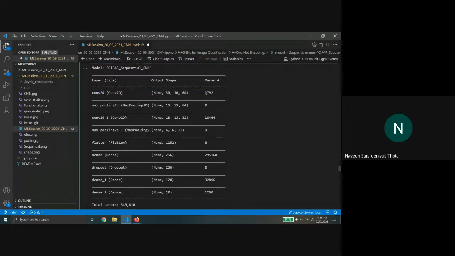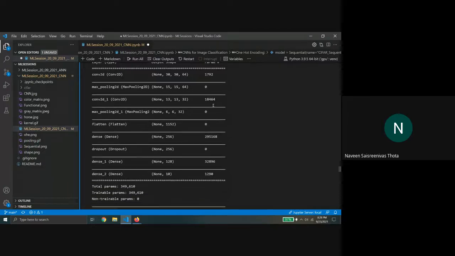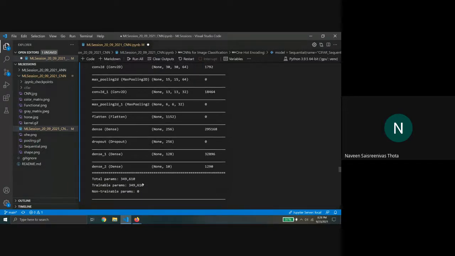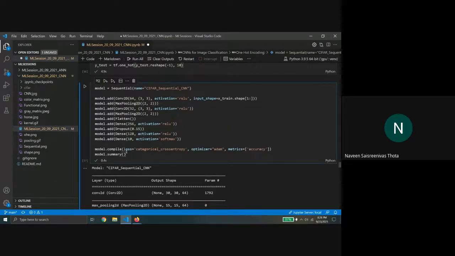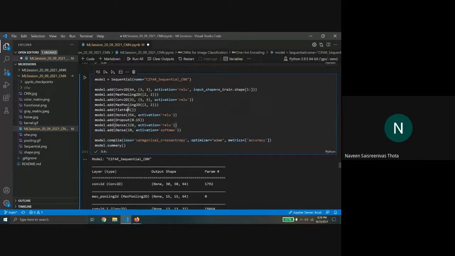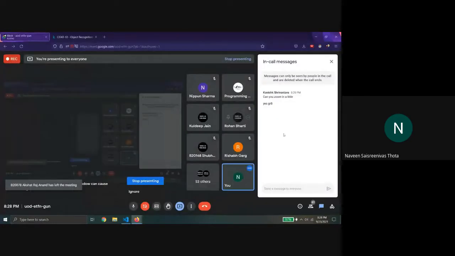Trainable parameters are something which a network can learn during the training phase. For some layers there are no trainable parameters, because in max pooling 2D you just pick up the maximum, so there's nothing to train there. So that is the explanation of how you create a CNN. Does anyone have any doubts in this?